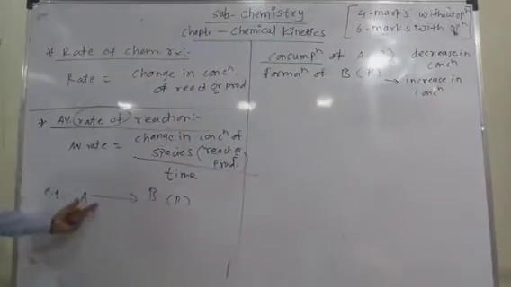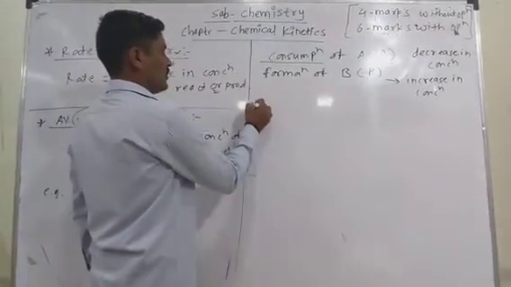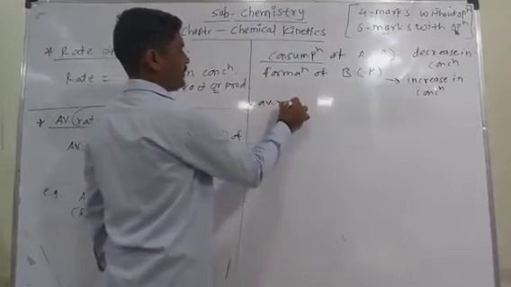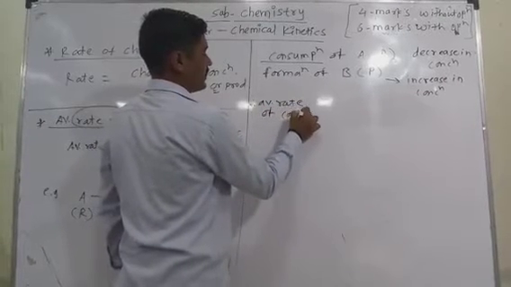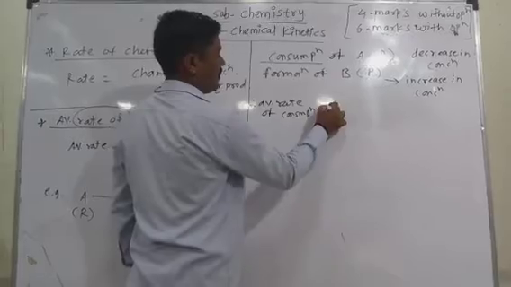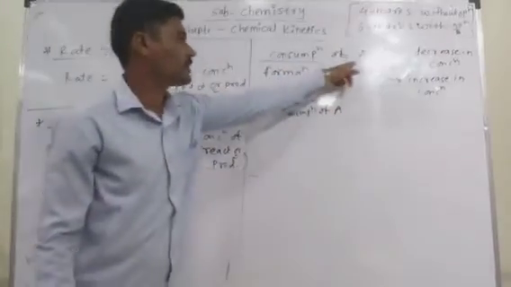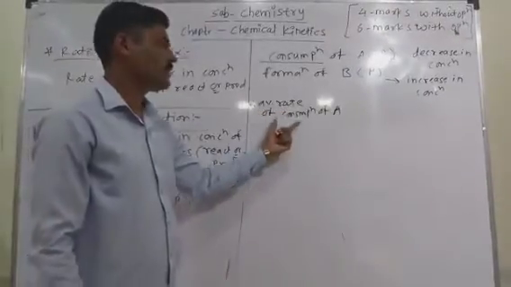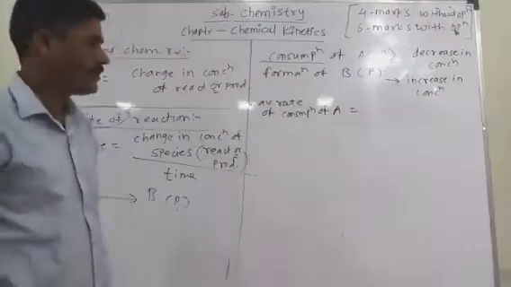Consider the reaction A is converted into product B. So the average rate of consumption of A, when A gets consumed, is equal to the average rate of reaction.